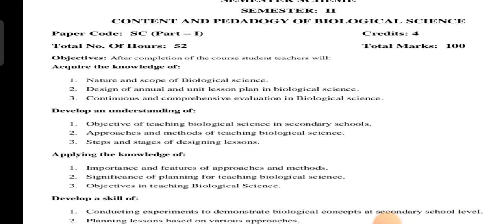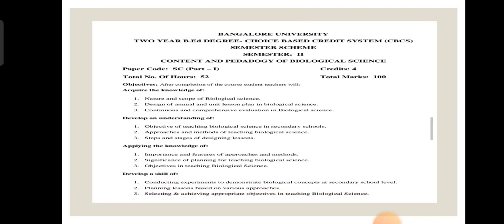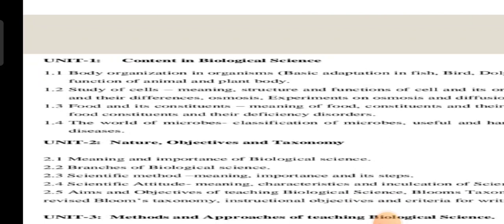We are going to study each unit. Under unit 1 there are these topics: body organization in organisms and basic adaptation in fish, bird, dolphin, polar bear, and structure and function of animal and plant body. Today we will see only 1.1. The first subunit is body organization in organisms, and we will see the adaptation in fish and birds.